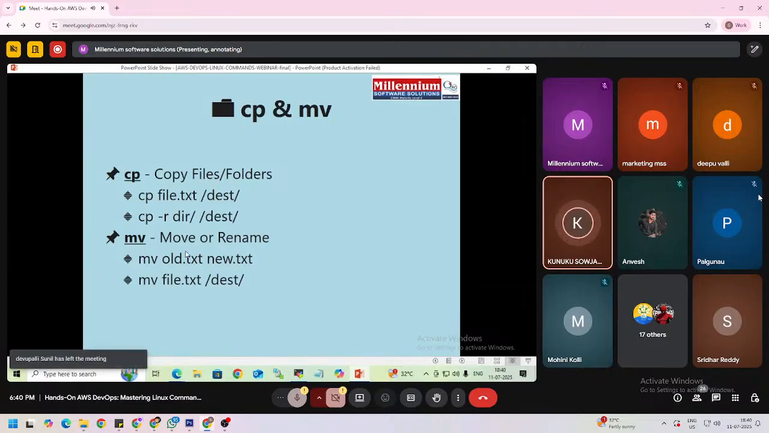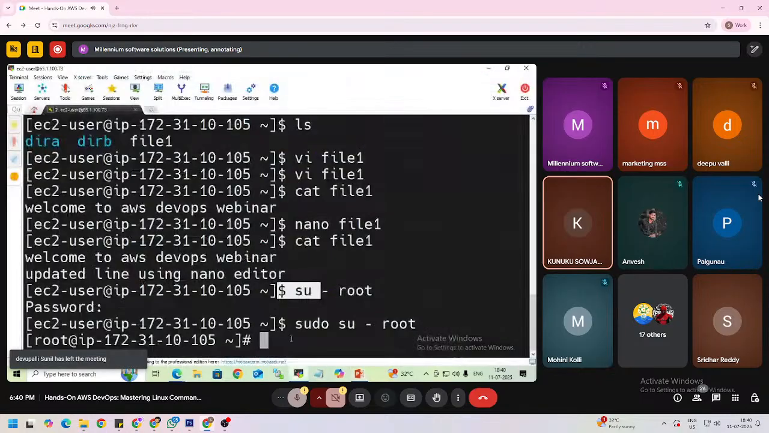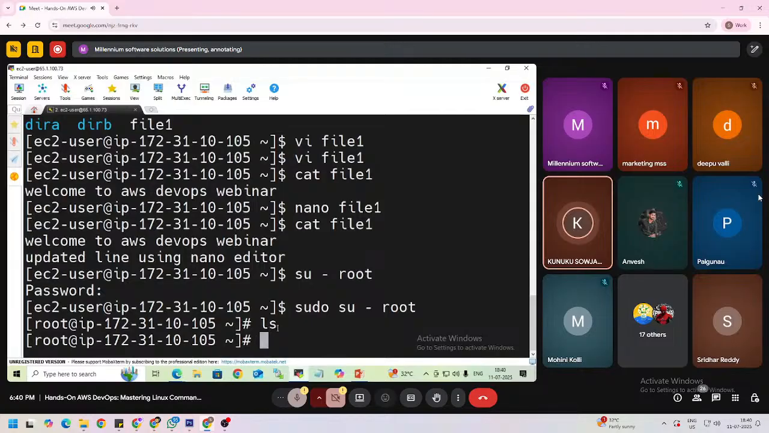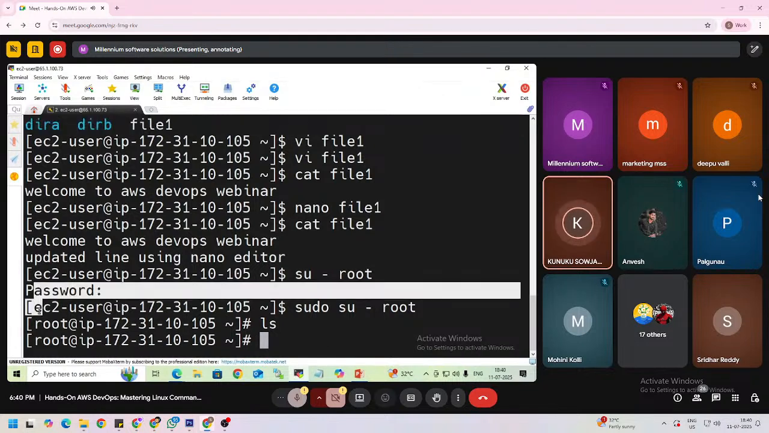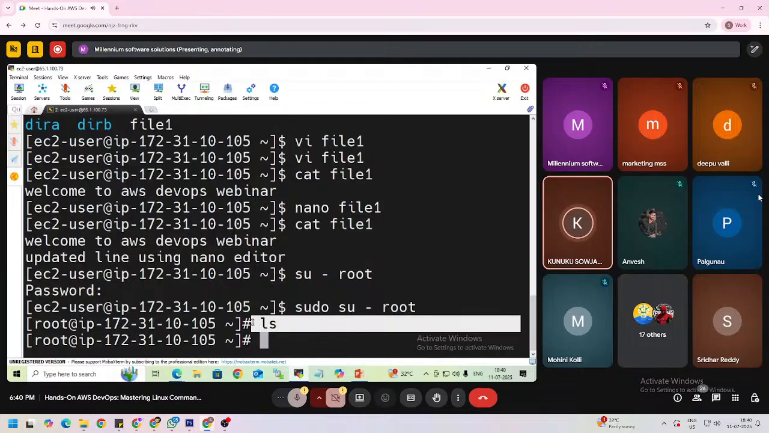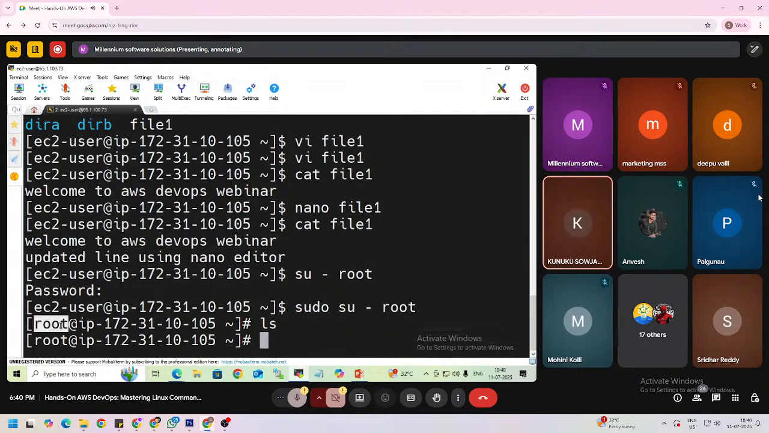For example, here I am giving file 1. I am in the root user, so here I am giving the ls command. Nothing is there. We have created a number of files and directories, but in which user were those files and directories created? ec2-user. And here I am using the ls command in which user? Root user.